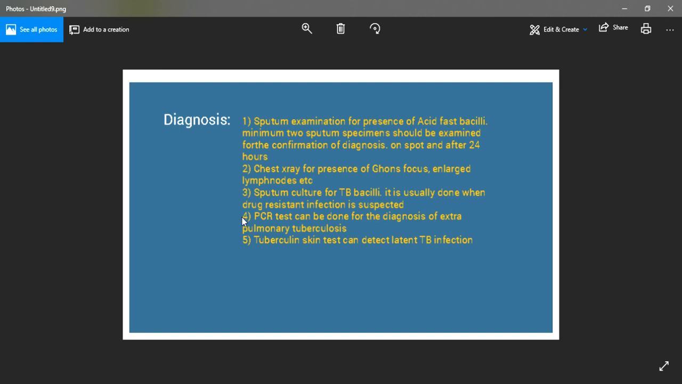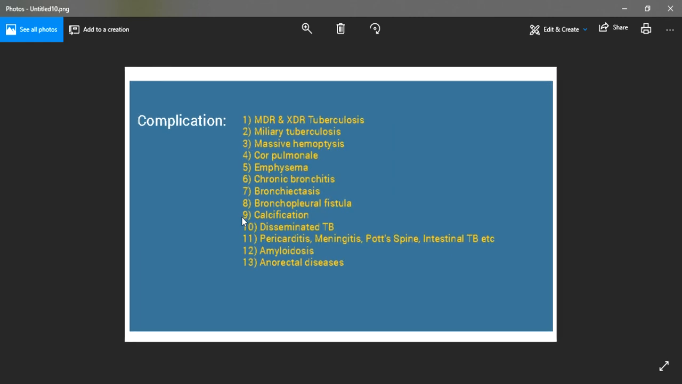Another test, which is the nucleic acid amplification test or PCR test, polymerase chain reaction test, is also advised for the diagnosis of extrapulmonary tuberculosis. Another test which is more helpful in the diagnosis of latent tuberculosis is the tuberculin skin test. So it is more helpful in diagnosis of latent tuberculosis.